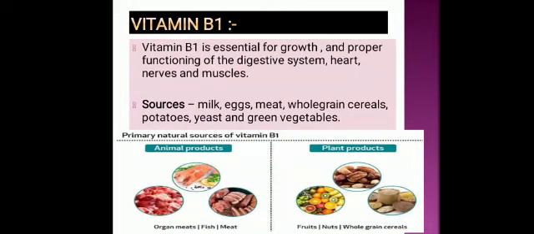The rest of the sources are potatoes, yeast and green vegetables. Green vegetables contain both vitamin A and vitamin B1. Animal products are animal sources from which we get vitamin B1, and there are plant sources too.